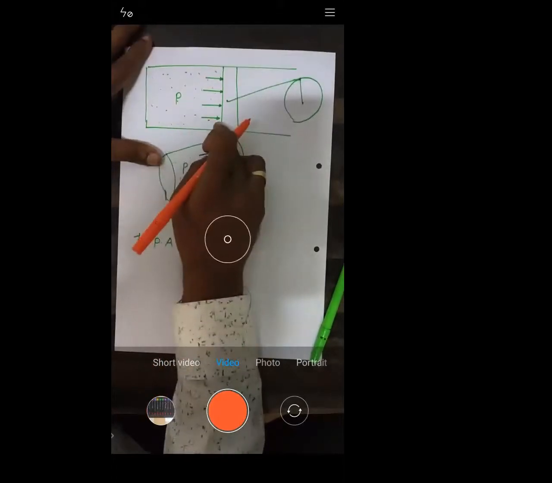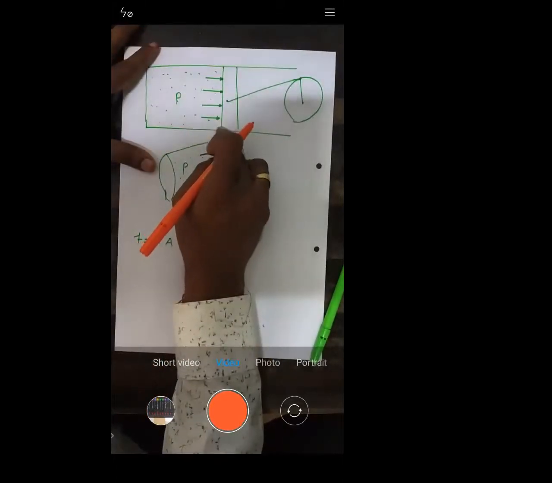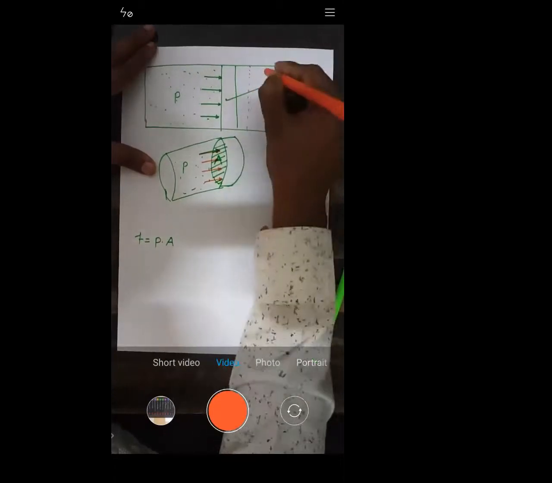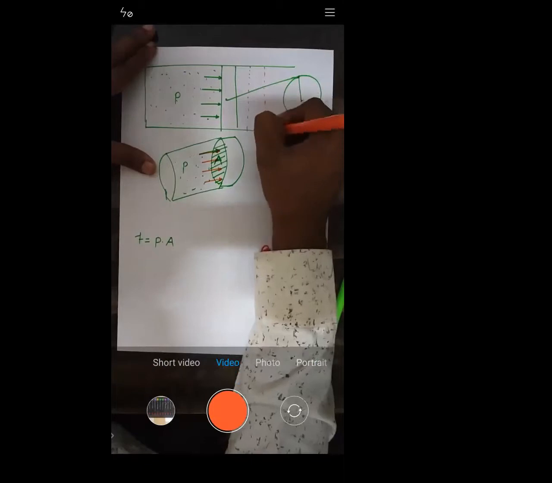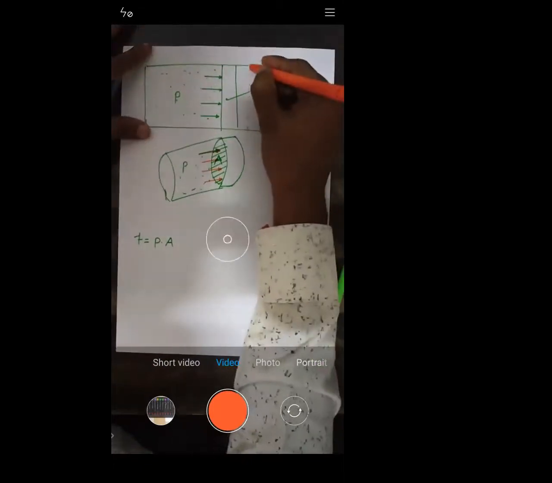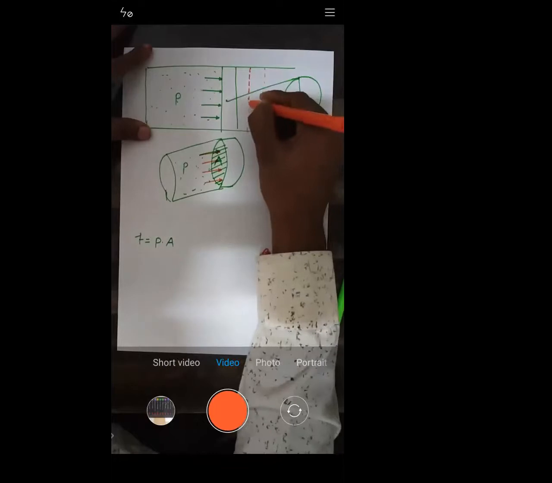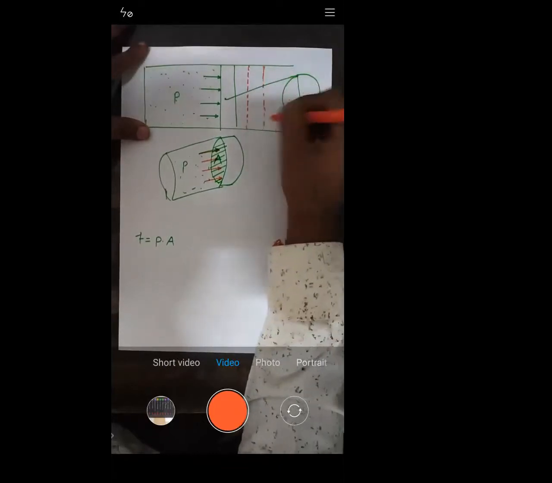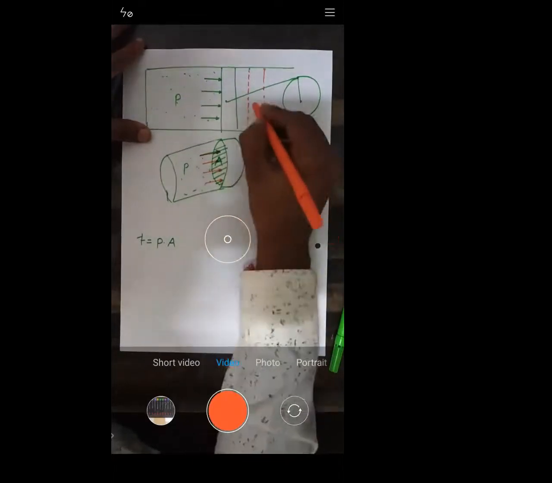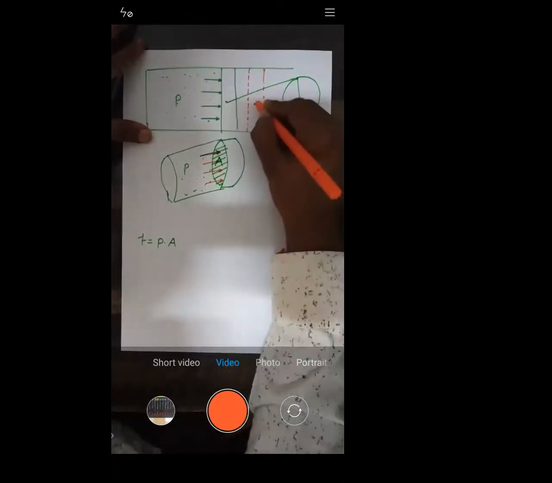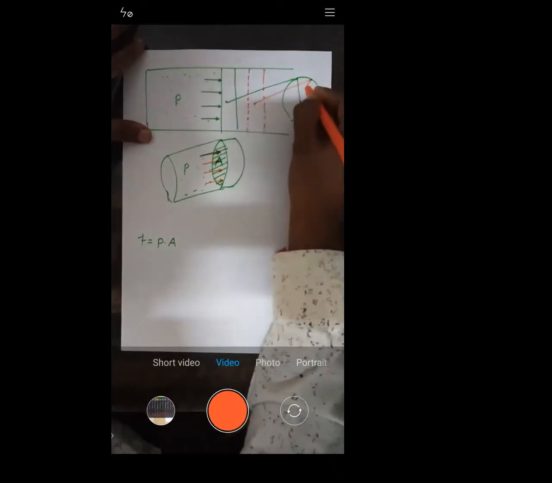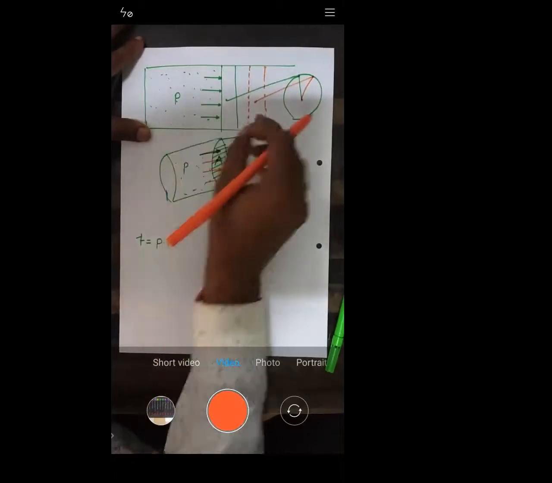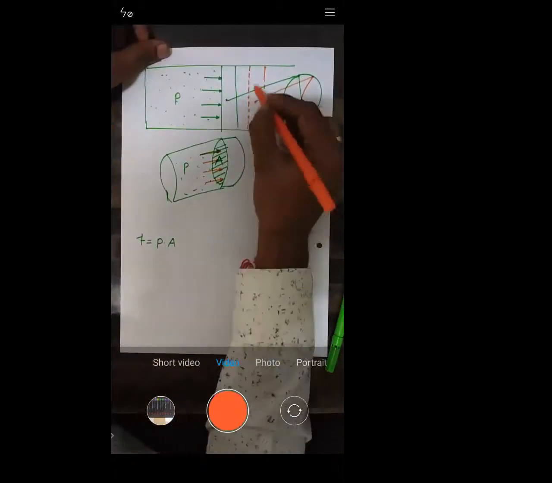So when they exert the force, what happens? The piston will occupy a new position. Try to understand, this is the new position of the piston, shown by the dotted line. The piston got shifted here, right? When they exert the force, the piston is going to occupy the new position.